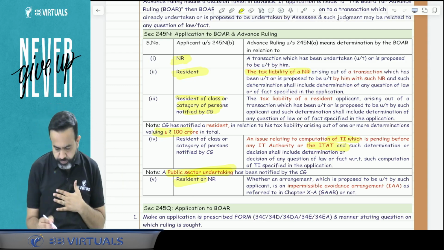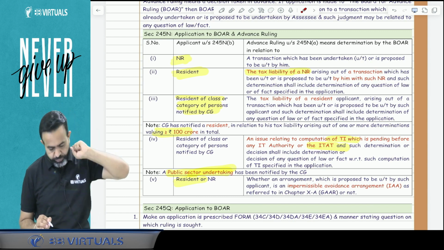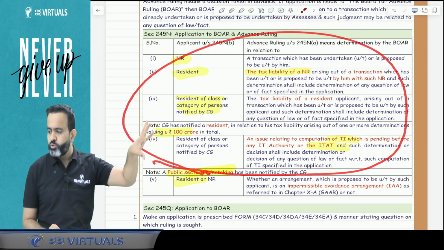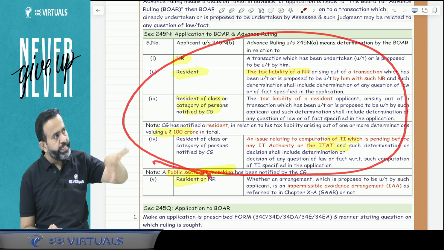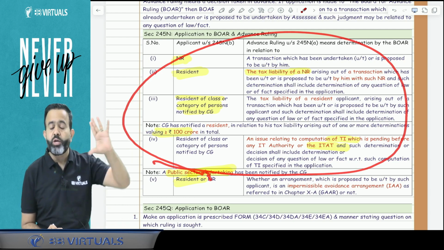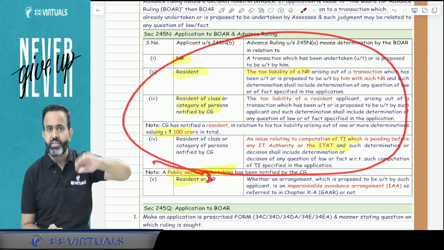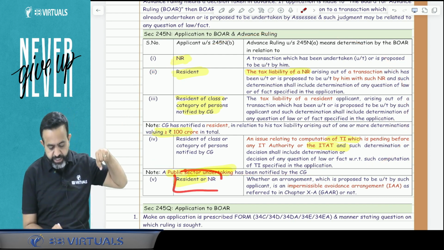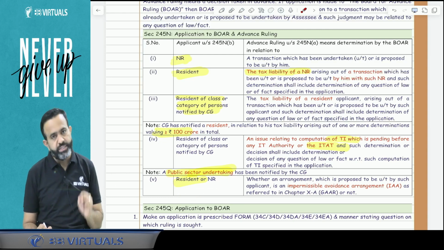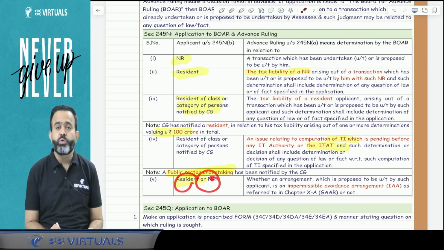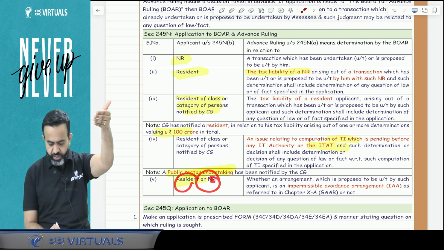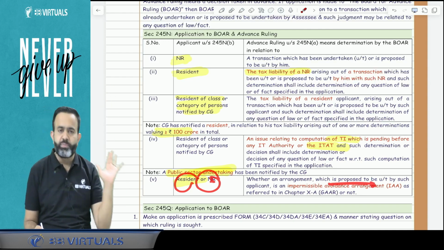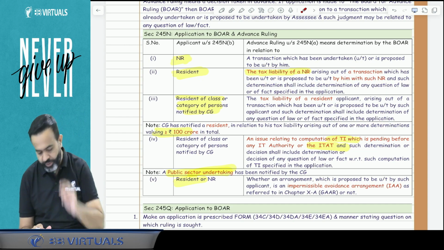Now guys, try to understand. Of these 5 applicants, the first 4 may apply for advanced ruling when they have already undertaken the transaction or are going to undertake the transaction, means for past or future transactions. But guys, in the last case, GAR and impermissible avoidance arrangement, this person can apply for advanced ruling only for a future transaction, where that transaction is proposed to be undertaken by that person. Okay, one more point.